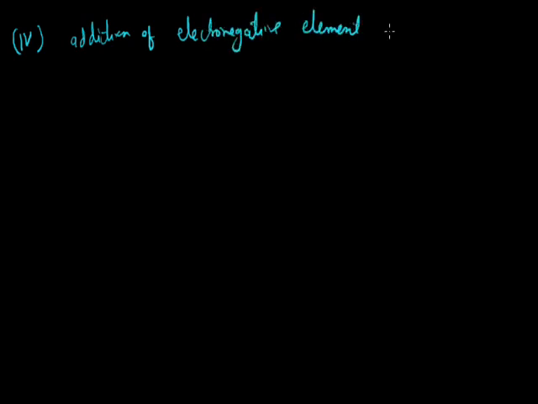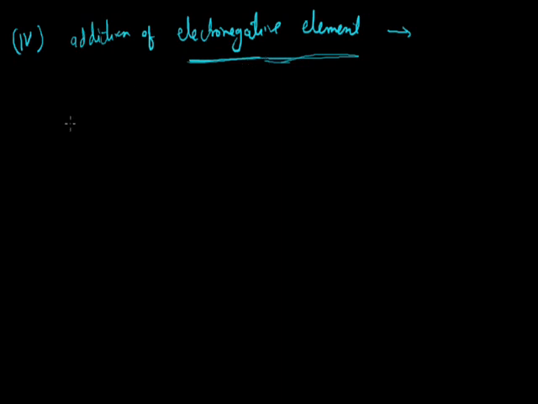Now, what about an electronegative element? Electronegative elements are elements which have an electron accepting tendency, meaning elements which can gain electrons are termed electronegative elements. Most of the non-metals are called electronegative elements since they have an electron gaining tendency. So when an element gains or adds an electronegative element, that process is termed oxidation.